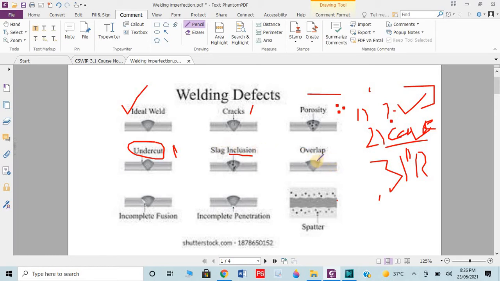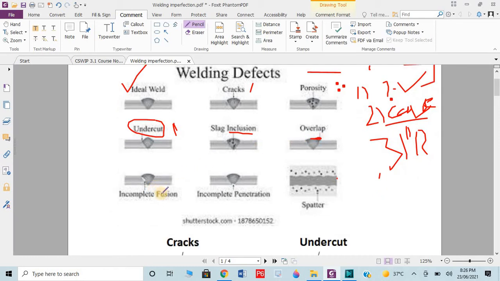Overlapping means something from the original weld has overlapped like this. Then we have incomplete fusion. Fusion means proper heating and welding. If it is not properly heated and welded, it means it is incomplete. Incomplete penetration. Penetration means when you start the welding, all the weld metal should penetrate the groove. Penetrated means inserted properly. If it's not penetrated properly, this is incomplete penetration. Then we have spatter. Spatter means dots at any associated boundary of the welding.